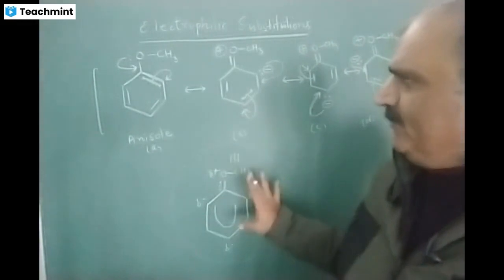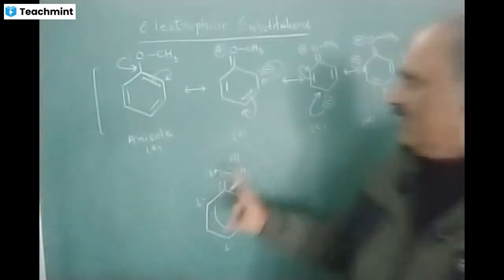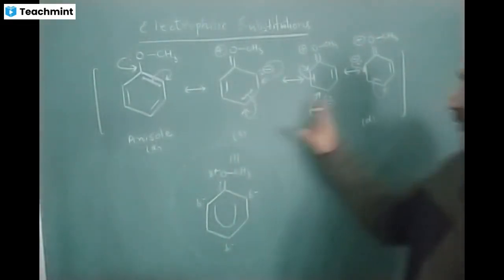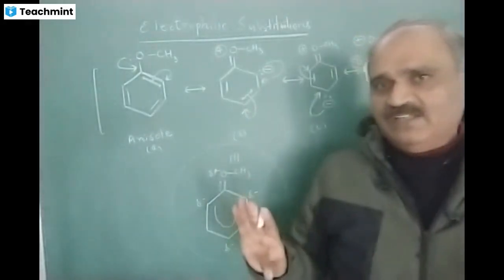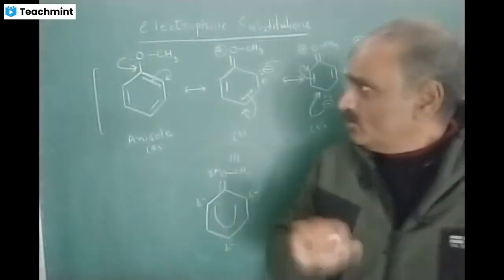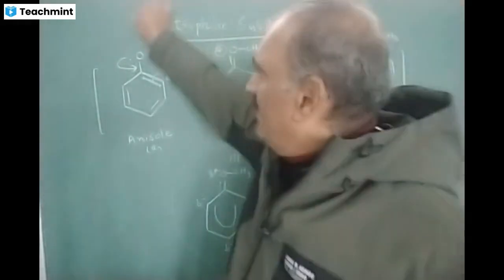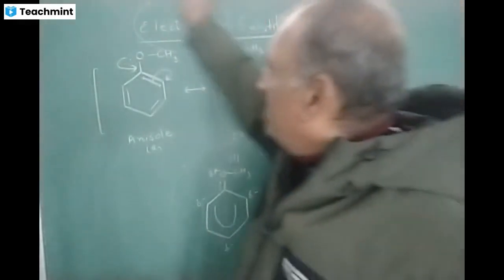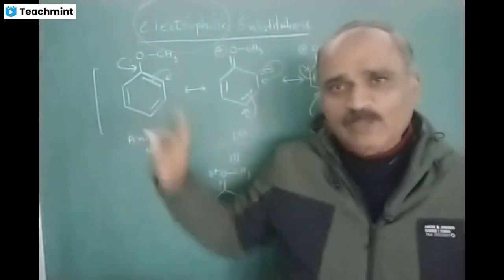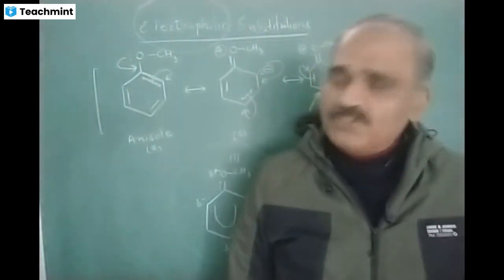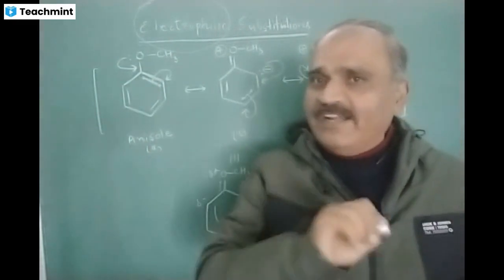Keep it in mind that ortho and para positions have negative charge, and the meta position has no charge. So when an electrophile attacks this ether, anisole, which will be the better site for its attack?